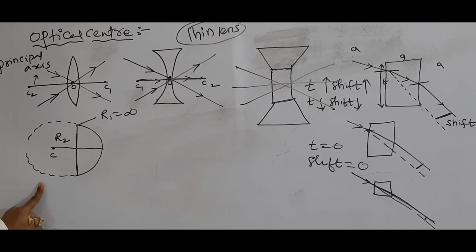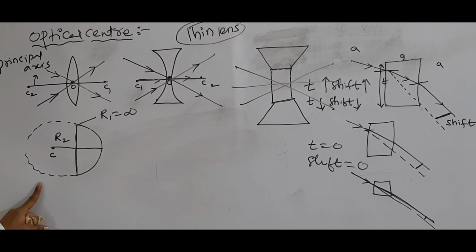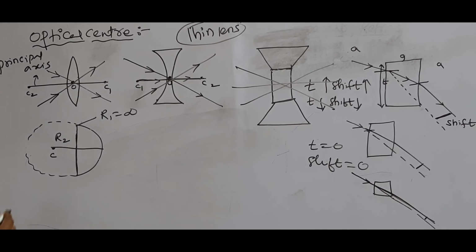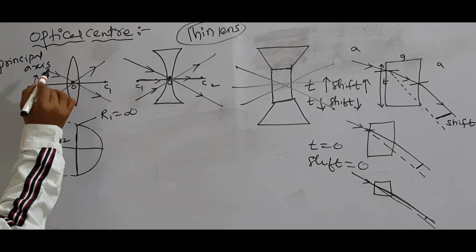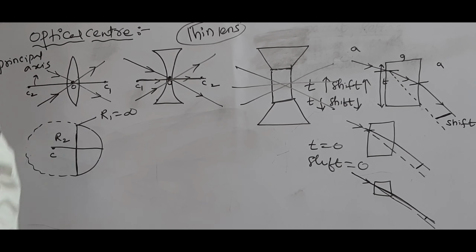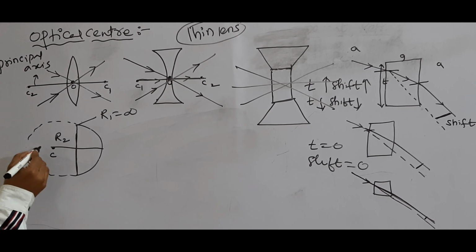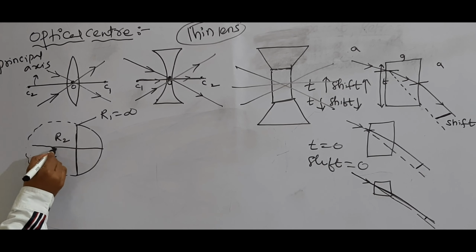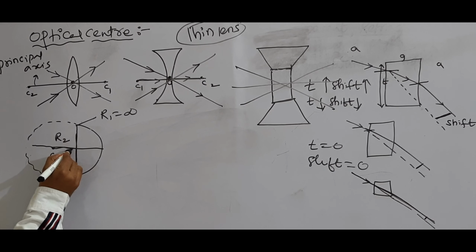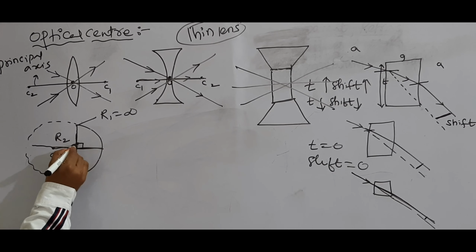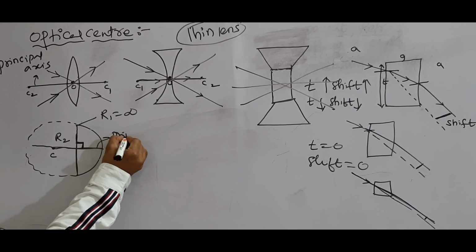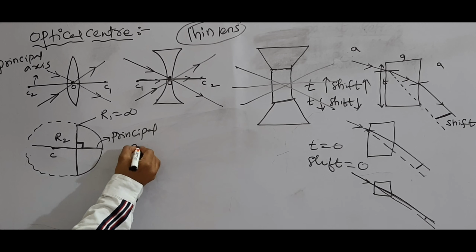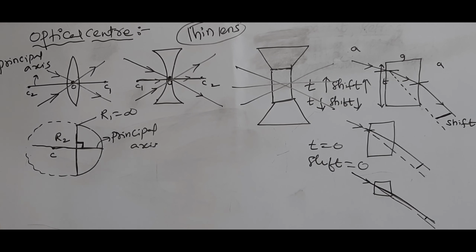So for this lens, draw a principal axis. Draw a principal axis means the line joining the two centers of curvature through the optic center is called the principal axis. So here simply draw a line through the center of curvature, perpendicular to that plane surface. Then that line we can call the principal axis. That line is principal axis.